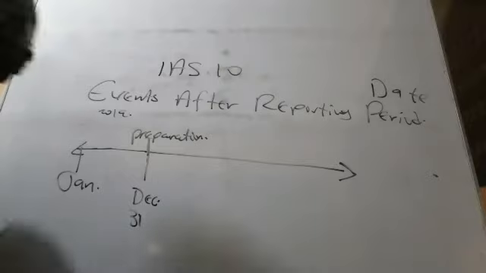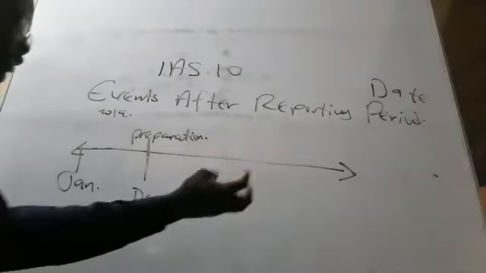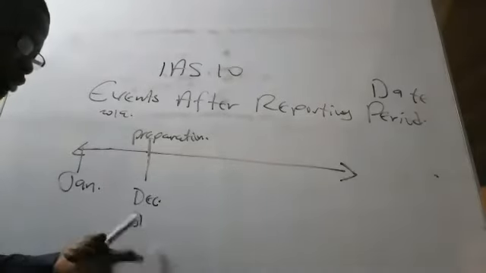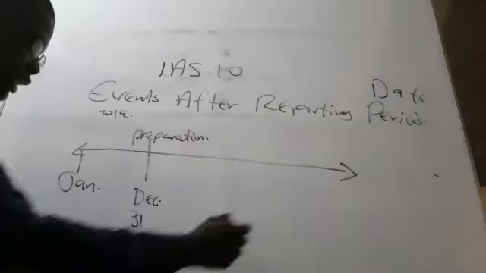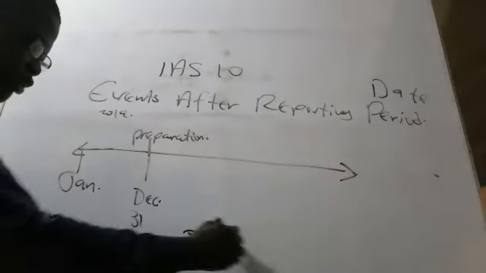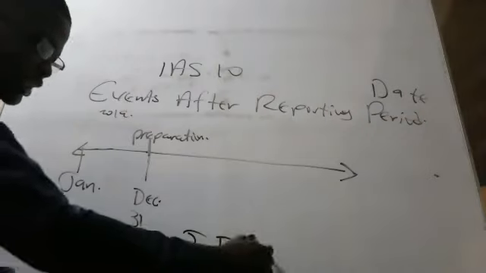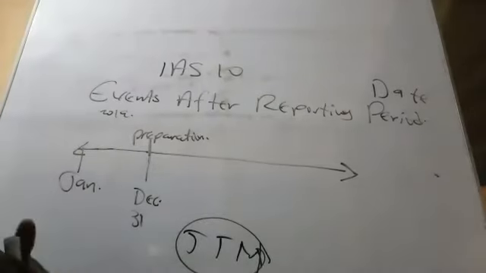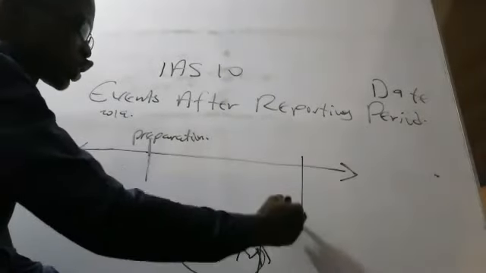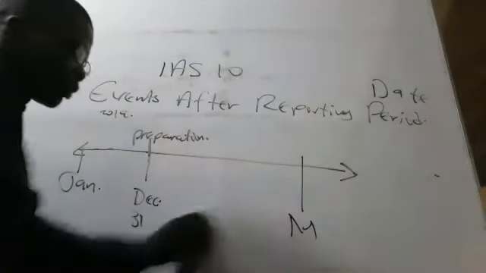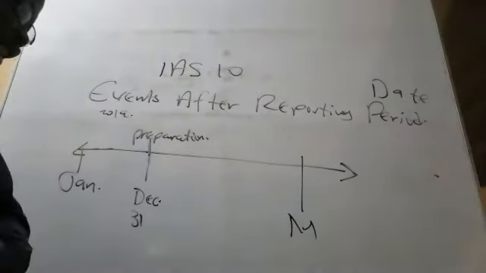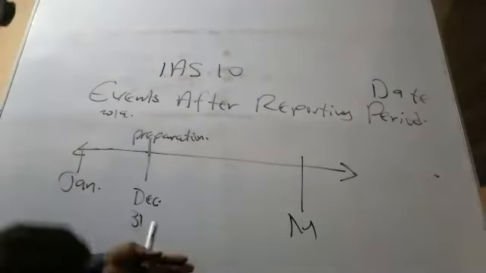So let's count. 3 months. So January 2020, February, and March. So by the end of March, you have to publish your financial statement. You can even publish it earlier, let's say February.